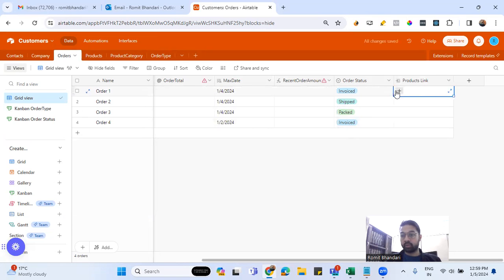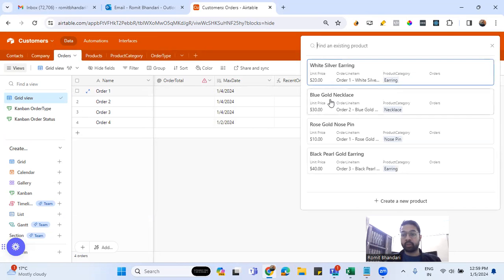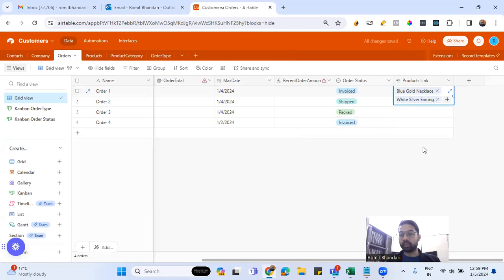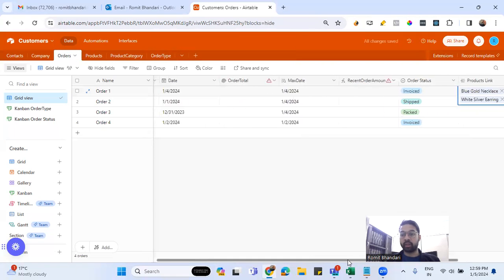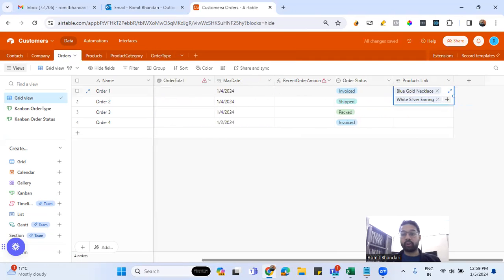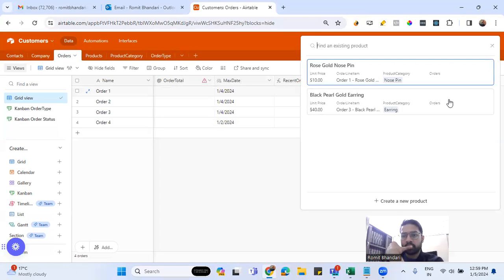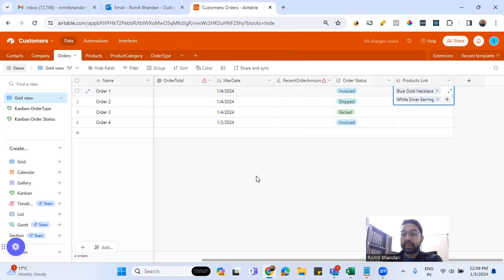Okay, so now let me try to add the various products in this cell. So in this particular order, I have added order one, blue gold necklace and white silver earring. But let's say I want to add two quantities of blue gold necklace or three quantities of white silver earring.